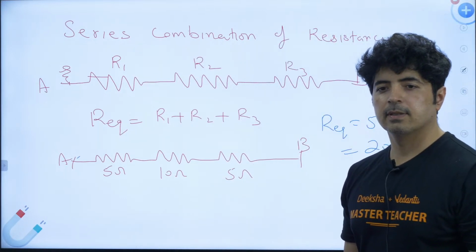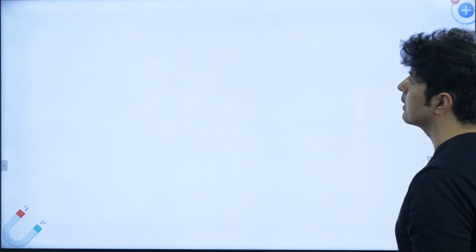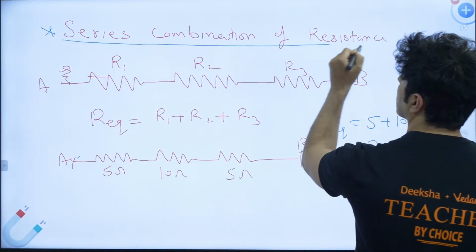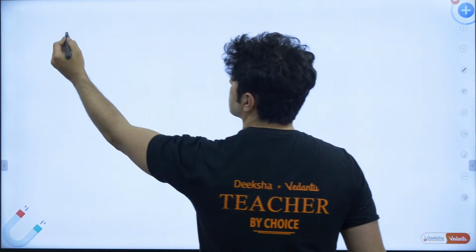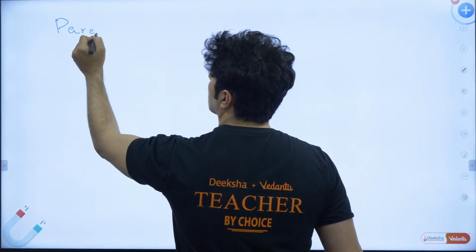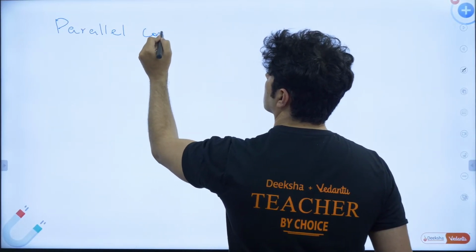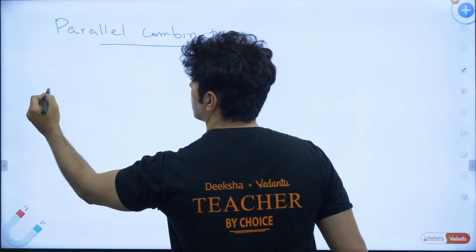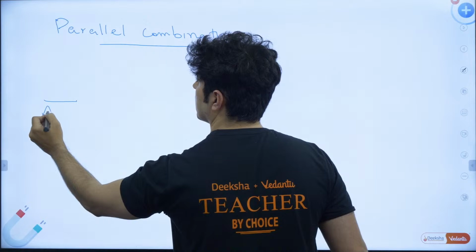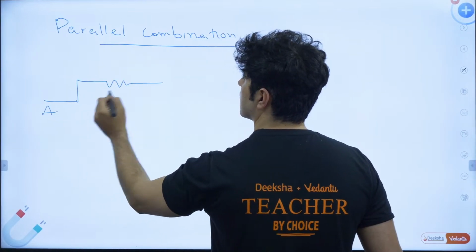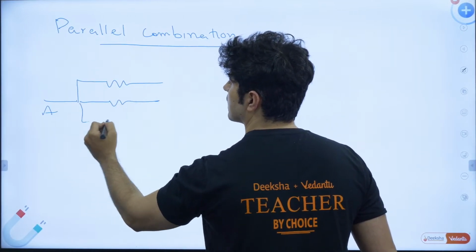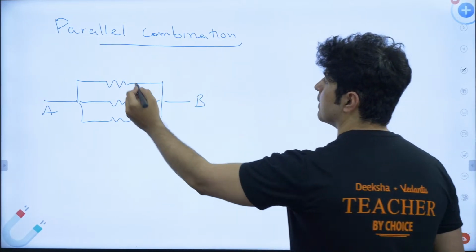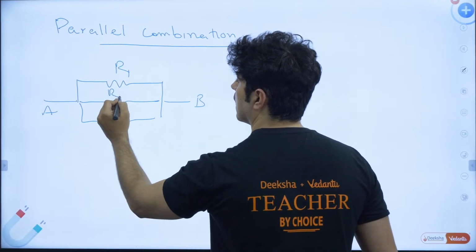All right, let's go with our next part. This was our series combination, and the next part is our parallel combination. So what is parallel combination? Let's say we start from here. This is my point A. One resistance here, one resistance here, one resistance here. This is B. Let's say these are my R1, R2, R3.